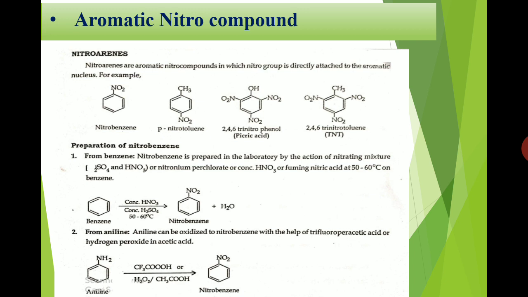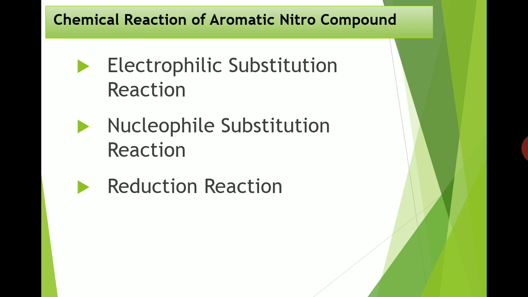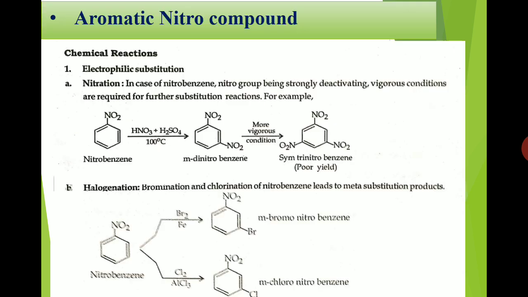Okay, so overall this reaction is called an oxidation reaction. Now we will see the chemical reactions of aromatic nitro compounds. Here we will cover three types of reactions: electrophilic substitution reactions, nucleophilic substitution reactions, and reduction reactions. So let's start with the electrophilic substitution reactions. In these, we will see the nitration reaction and halogenation reactions.